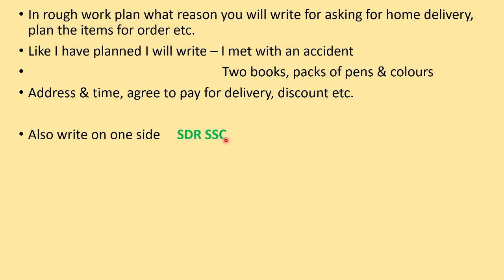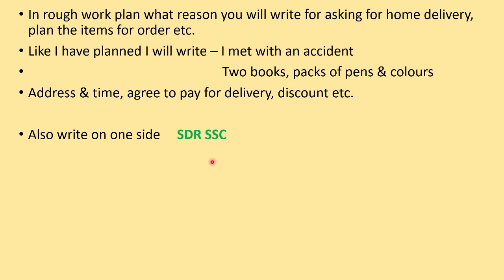Now what is this? This is the format, 6 things of the format, because when the marking scheme comes, it is written that if there are these 6 things in the format, only then marks will be given. And again remember, no marks will be given if you are only writing the format. If you only write the format and leave, no marks will be given. Now S is the sender's address, then comes the date. R is the receiver's address, then comes the subject, then the salutation, and then the complimentary close. So it is very quick and easy to remember.